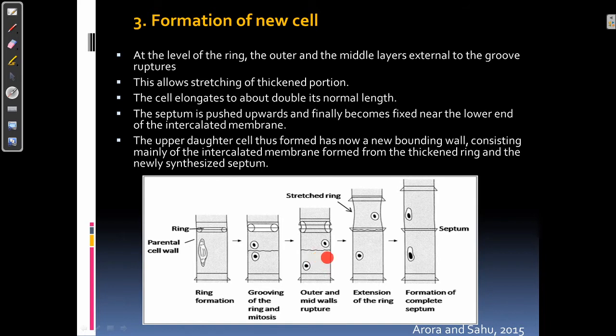Simultaneously, this septum is pushed upward where it finally becomes fixed just near the lower end of the intercalated membrane.